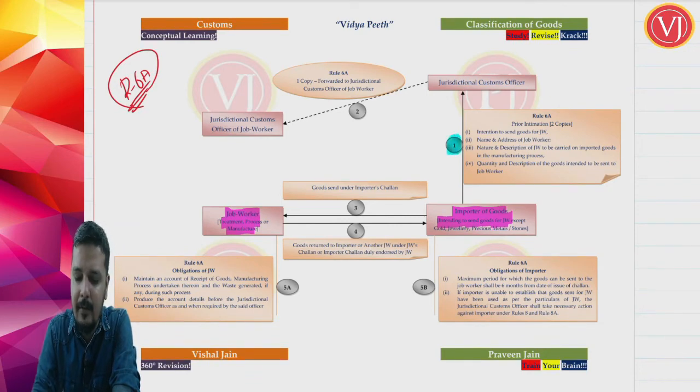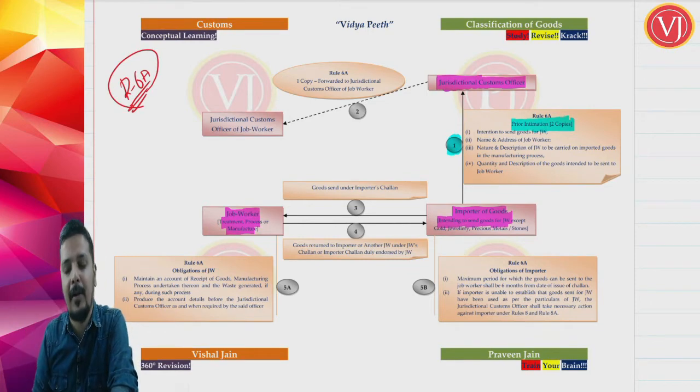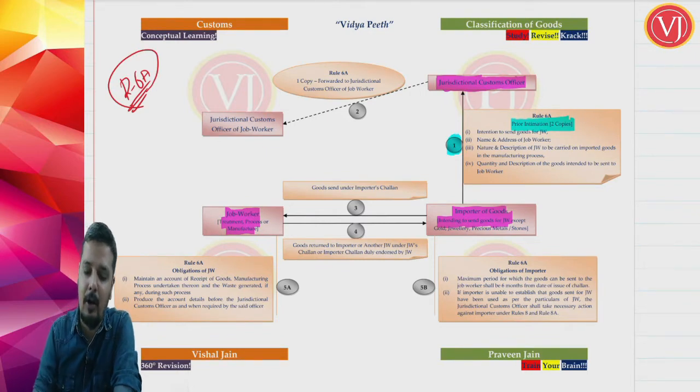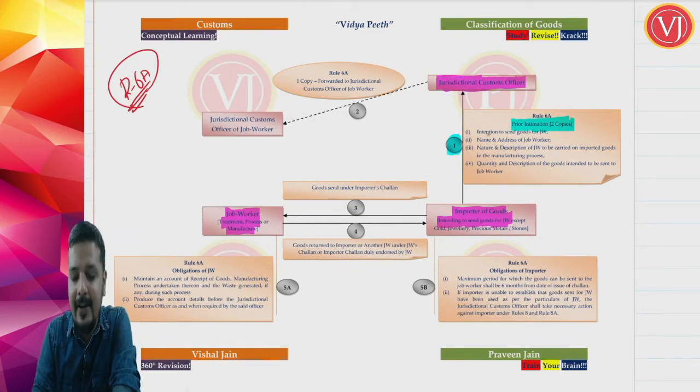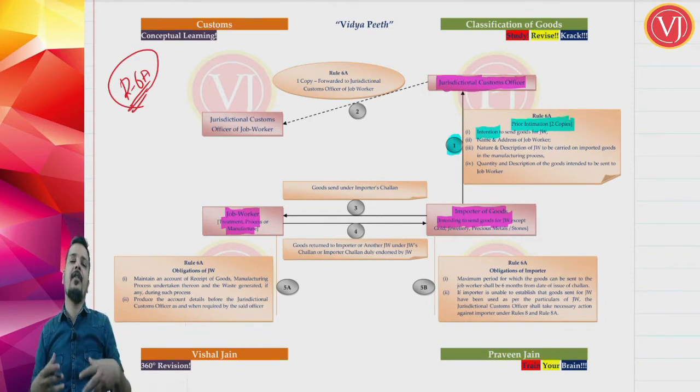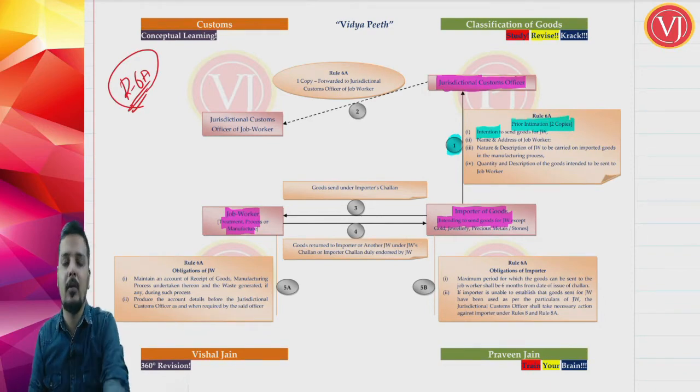Everything is in terms of Rule 6A. Prior information should be given, in 2 copies. Now importer will give prior information to the officer having jurisdiction over the importer's premises. So importer is communicating to his jurisdictional customs officer. He is going to give prior information in 2 copies. What is that information? His intention to send the goods to job work. So he is telling that I am not going to do the manufacturing work entirely myself. I am going to ask my job worker to do some work.